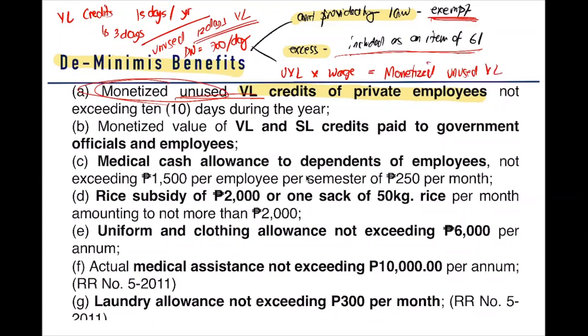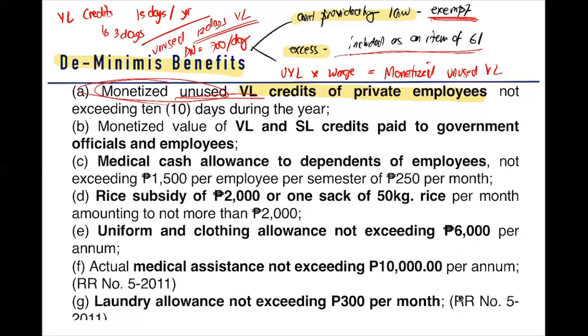So here, we have 12 days vacation leave unused, right? Our daily wage is 700. So how much? 12 days times 700 will give us 8,000. 8,000 ba? Yeah, 8,400.